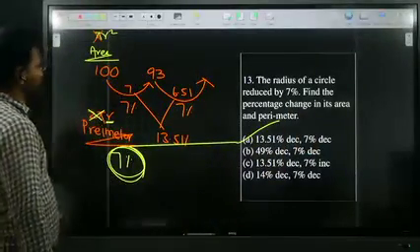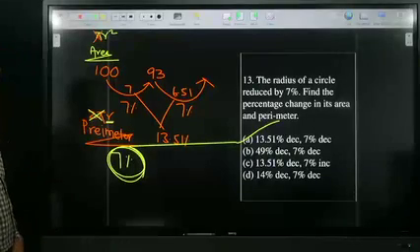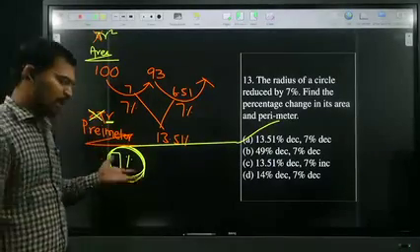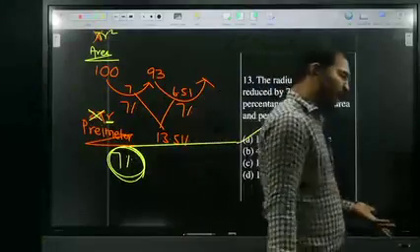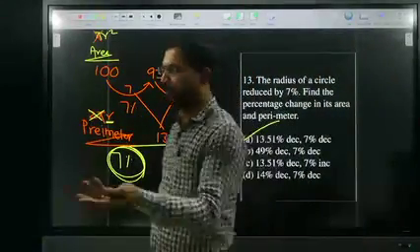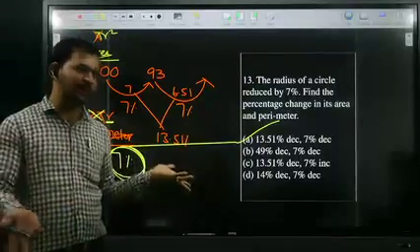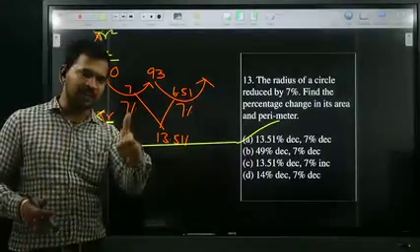Just make a note, all of you. Here it is possible, because perimeter is 2 pi r. In 2 pi r, 2 pi is constant. Only r is there. R changes by 7%. Perimeter also changes by 7%. Are you okay? Very good.